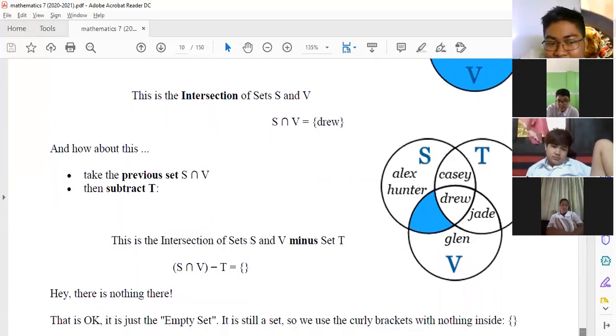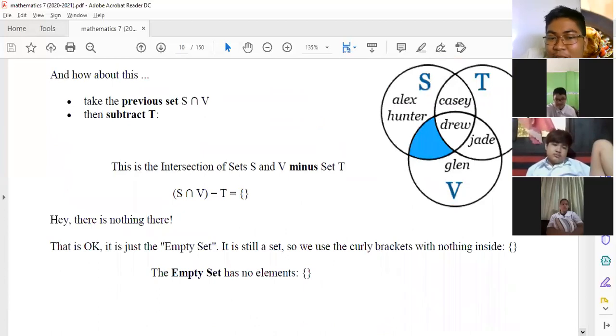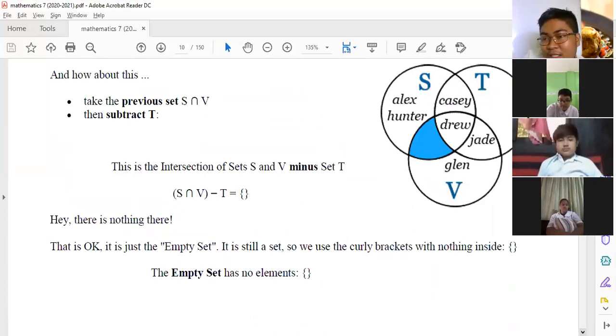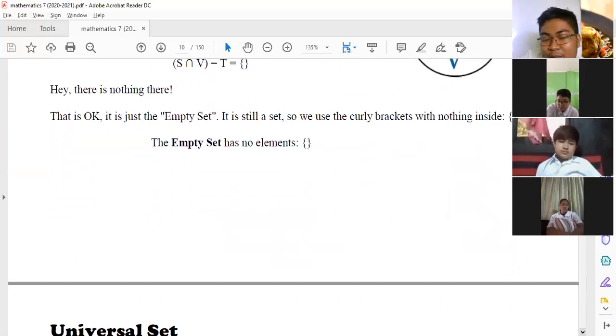So in other words, there is nothing, or null set. So paano natin isusulat ang null set or empty set? Yung circle and then slash. That is a null set or empty set.